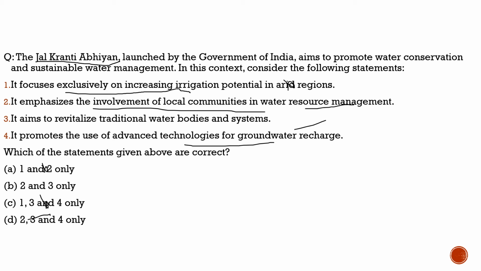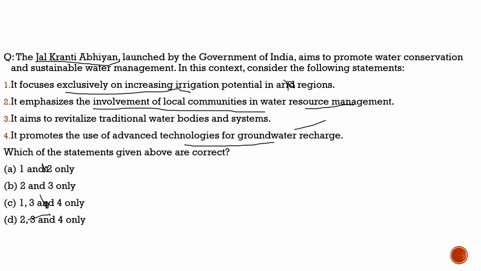This is exactly why we brought this question here. Actually there was a news article, there was discussion in the newspaper which talked about the role of communities in water conservation. What should be the role of communities in water conservation? The communities should be involved, panchayats should be involved, local people should be involved. There should be policy framed in this way, so that only then we can achieve what we want to achieve under our conservation schemes.